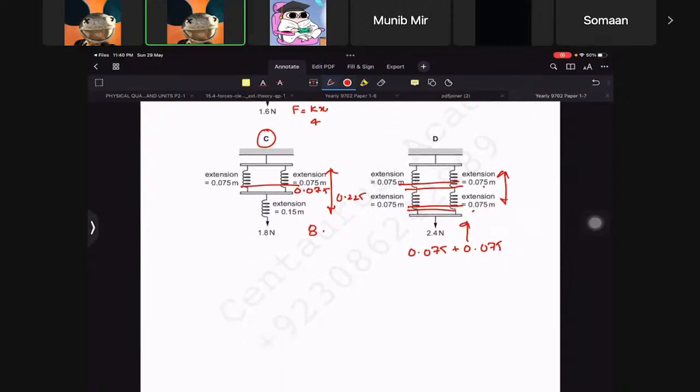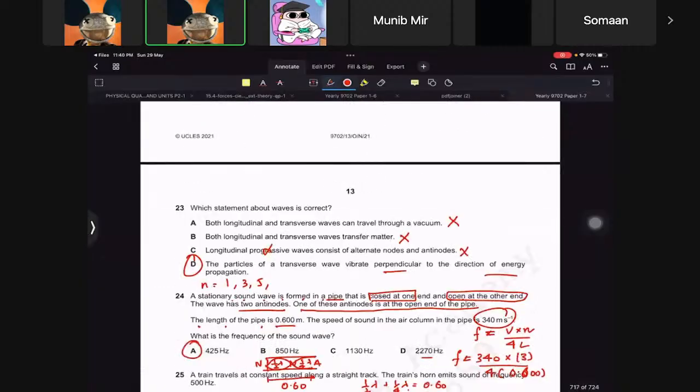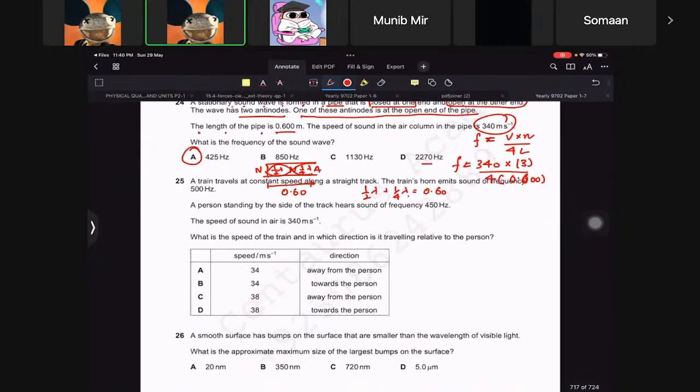All right, now going to, okay, so I have made a mess, so I'm gonna take it off. Okay, a train travels at constant speed along a horizontal track. The train horn emits sound of frequency this. Okay, so this is Fs. The person standing at the side of the track hears the sound of this. This is F0. The speed of sound is this, so this is V.